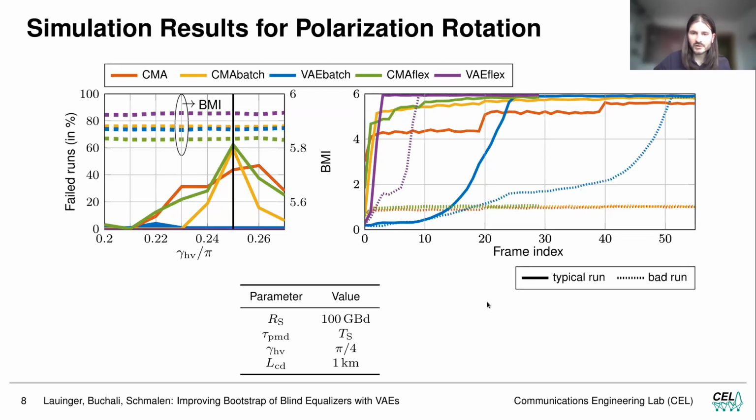If we look at the batch runs, we see that for the CMA, there are some runs which don't converge at all, while the VAE-based algorithms may take a bit longer, but always converge.